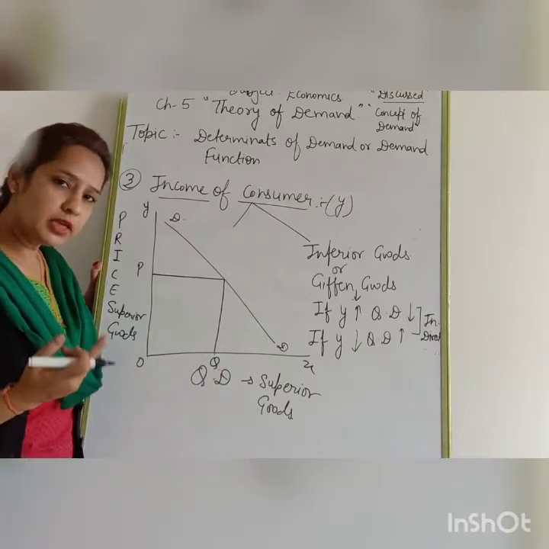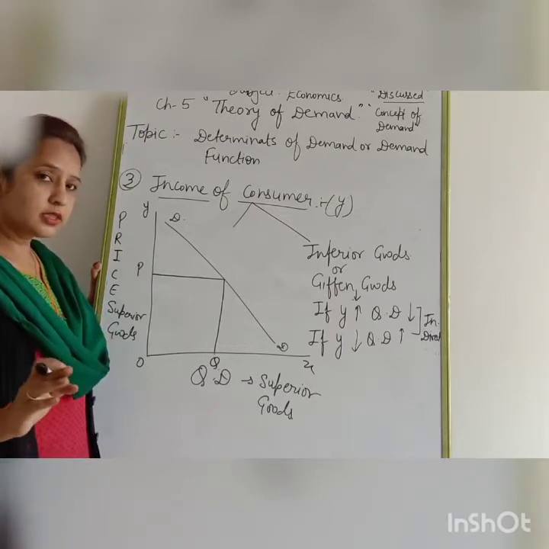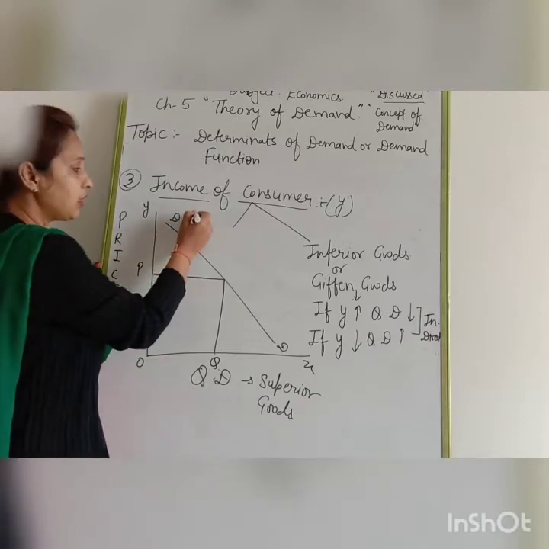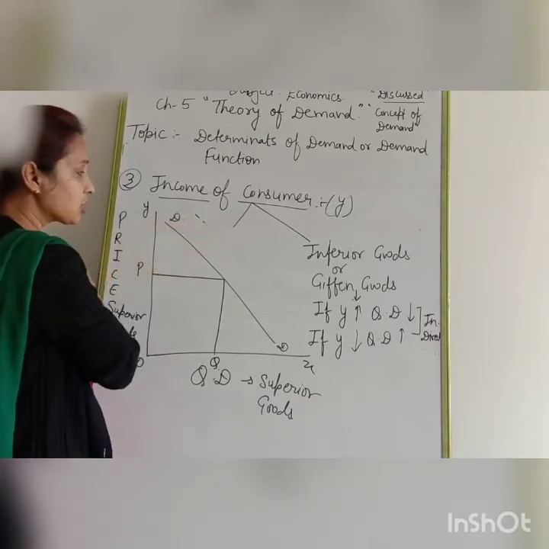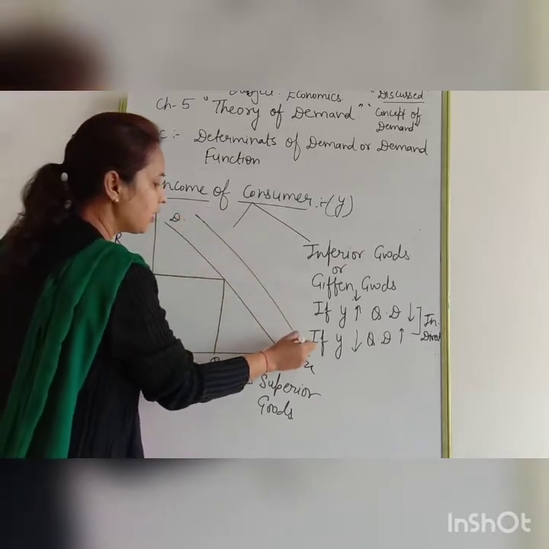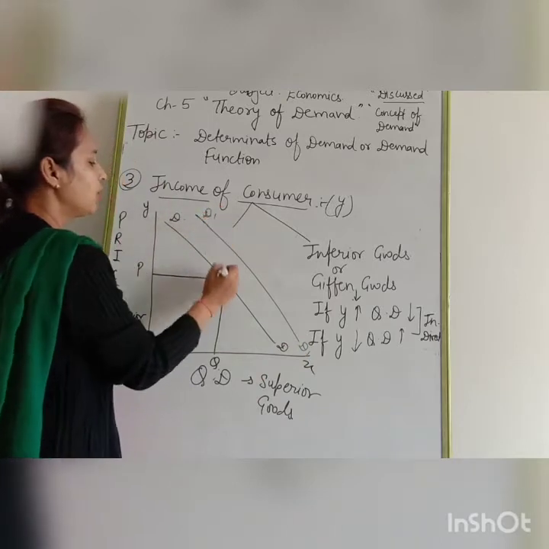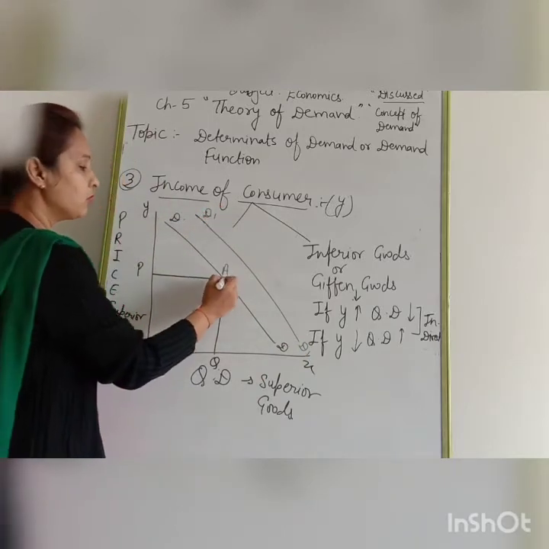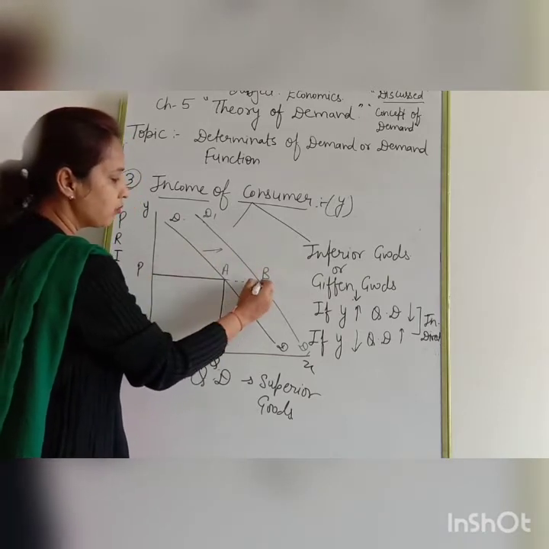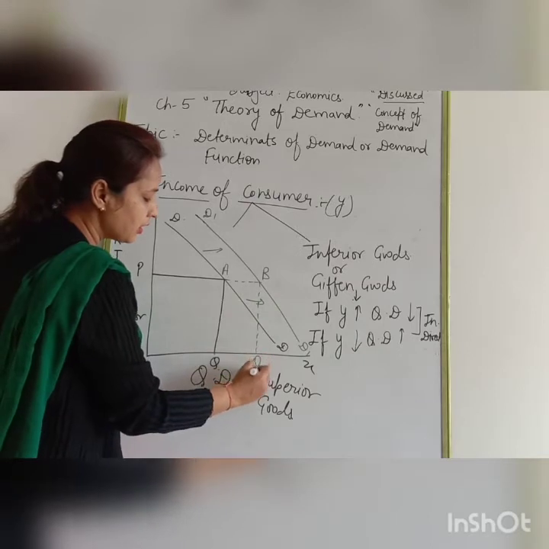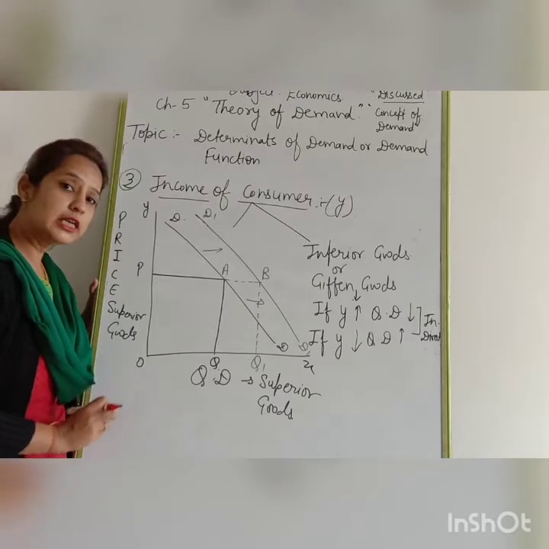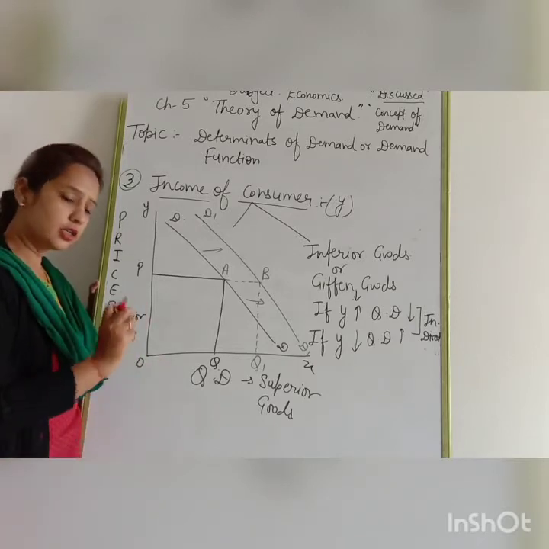If income of the consumer increases and price is constant, definitely the DD demand curve will shift in which direction? Forward direction. Whenever the demand increases due to other factors, we shift our demand curve in the forward direction. You can see the demand curve shifts from DD to DD1, and the quantity demanded increases from OQ to OQ1.